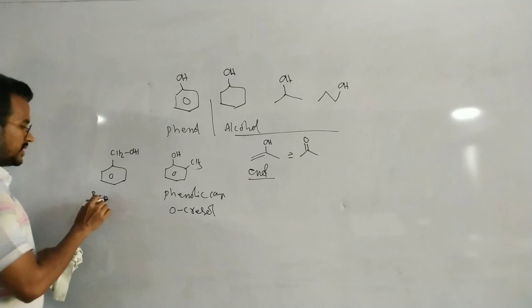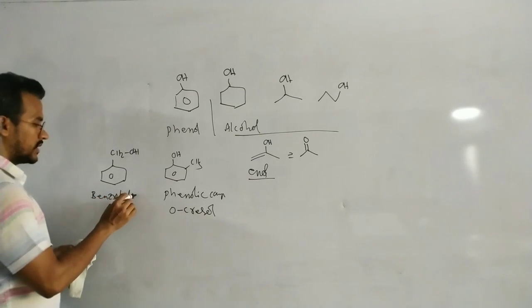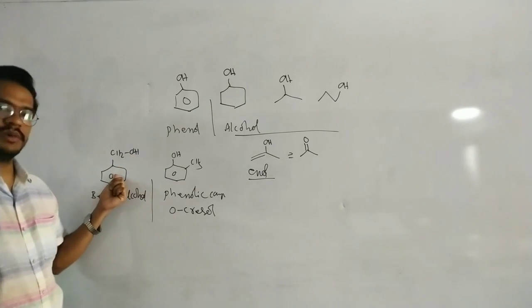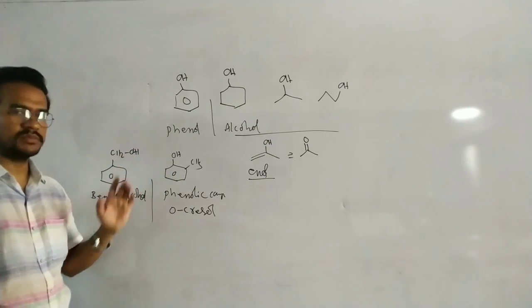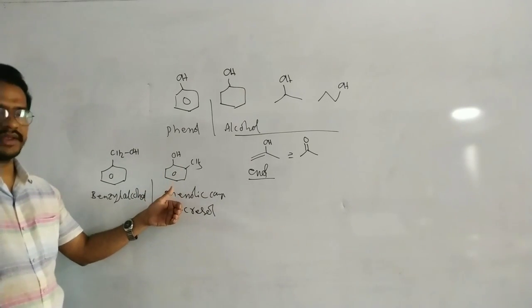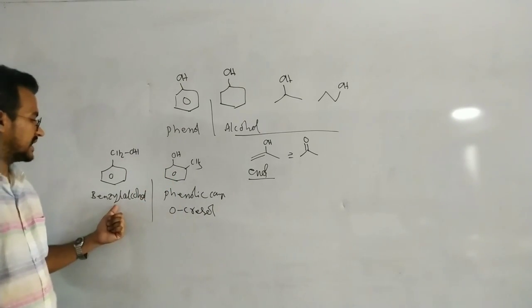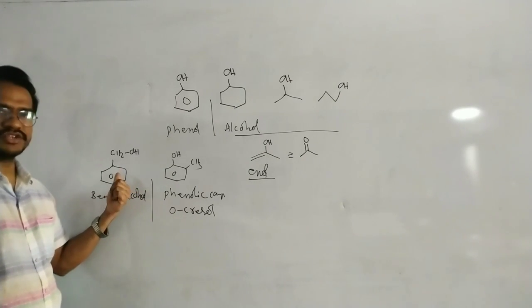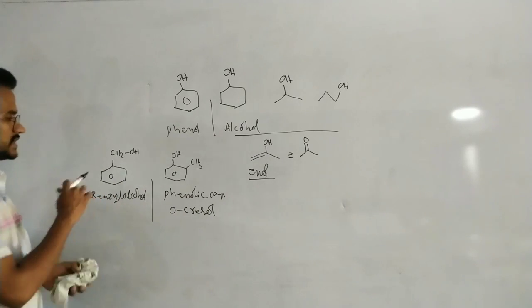This is benzyl alcohol, but not phenol, because the OH is not directly attached to the benzene. Here the OH is directly attached to the benzene, so it is a phenolic compound. That means this is classified as a phenol, and this is classified as an alcohol, benzyl alcohol.